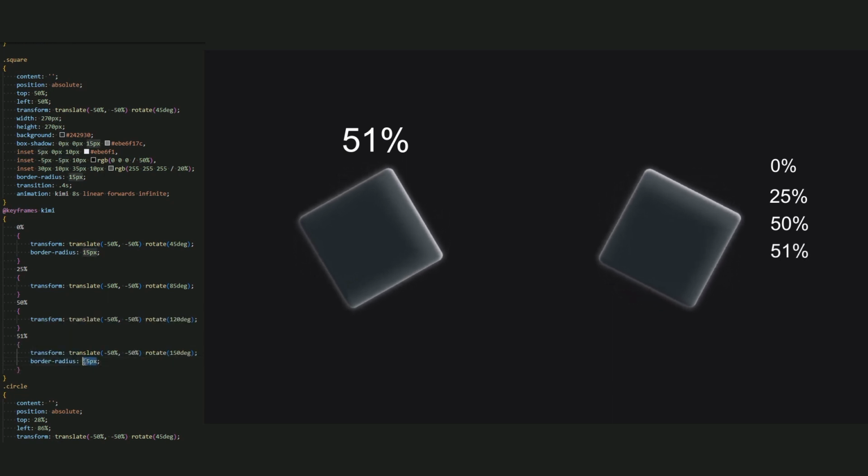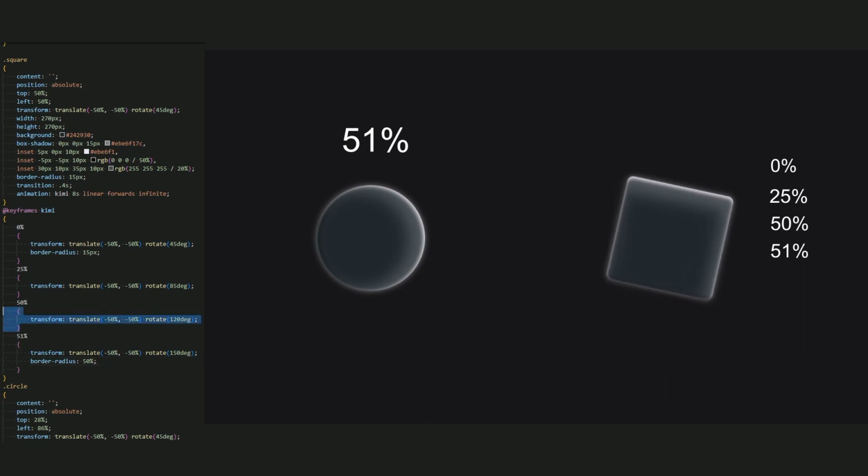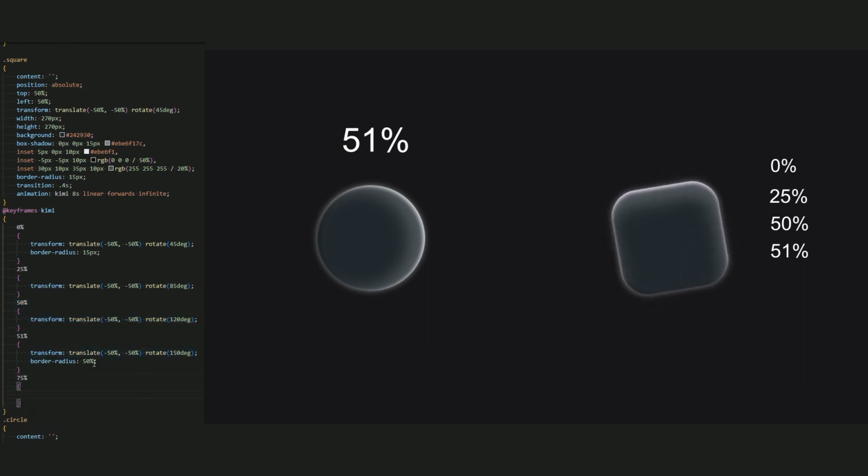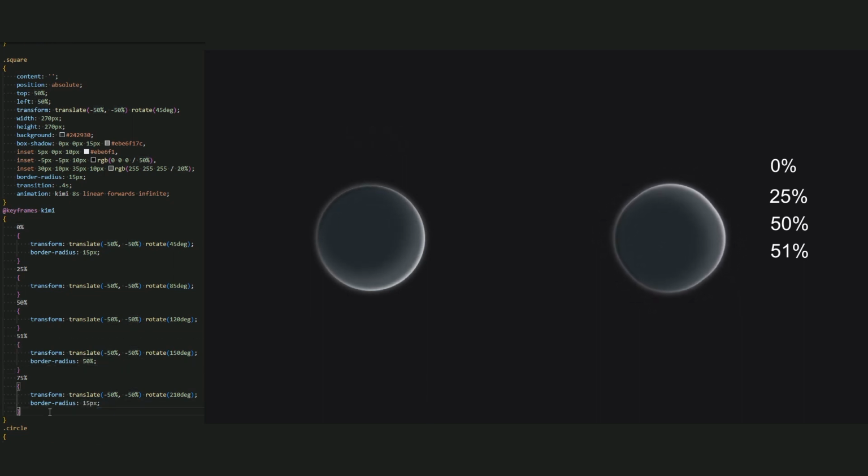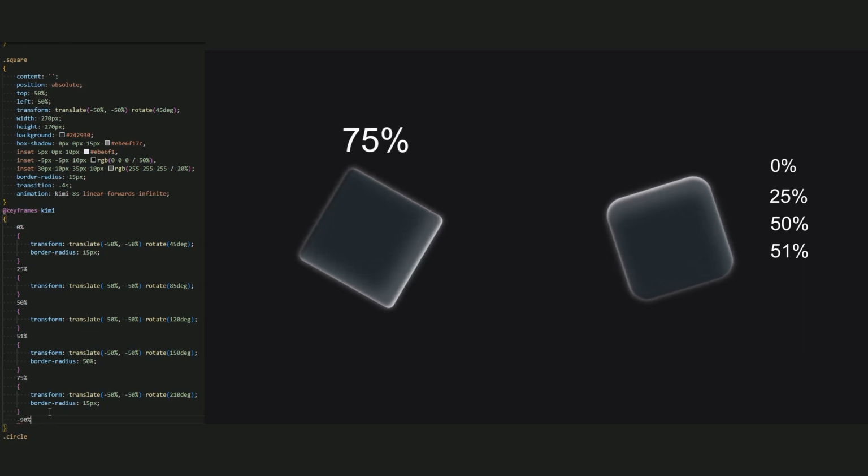And add the border radius 50% to create a circle when you reach 51% of this animation. And this is important, guys. Don't add a border radius of 50% in these keyframes that we have here. Don't add it. If you do that, it will be bad animation. So keep it without border radius. Okay, so now we add a 75% and copy and paste it again. Let's add a rotate to 210 degree and change the border radius be a 15 pixel to go back in a square.